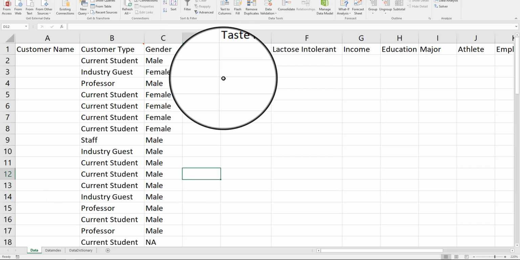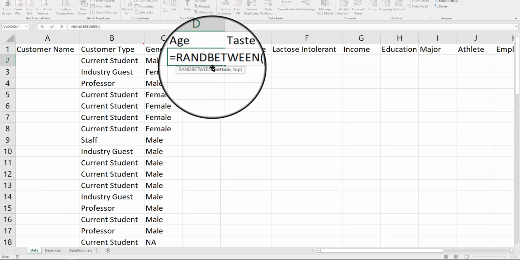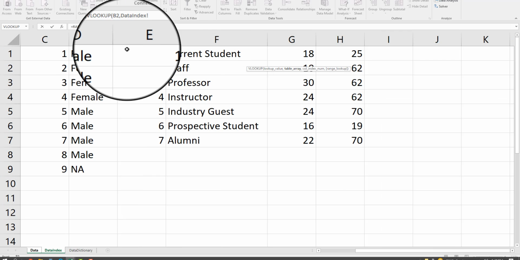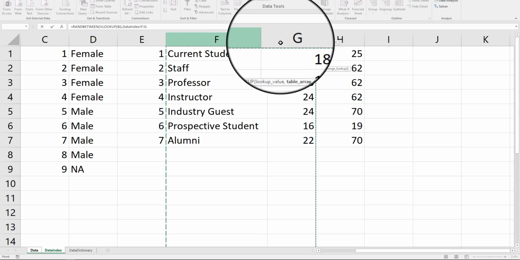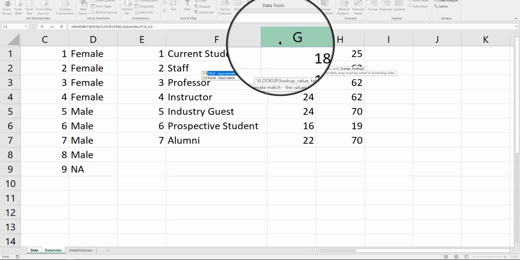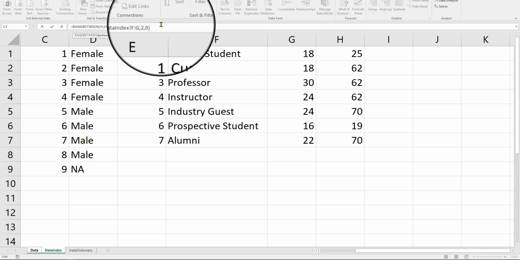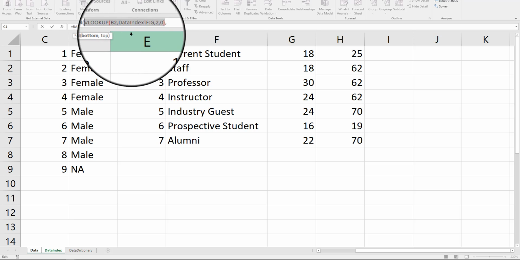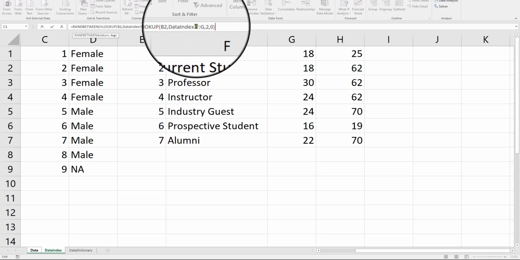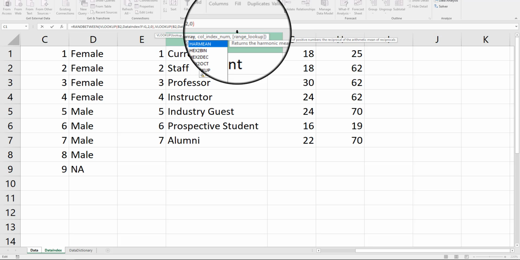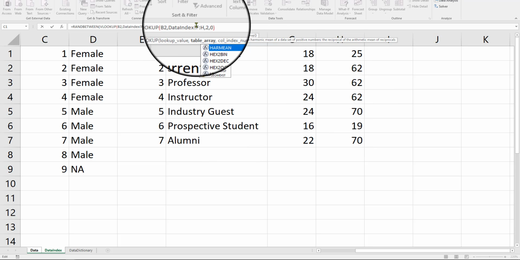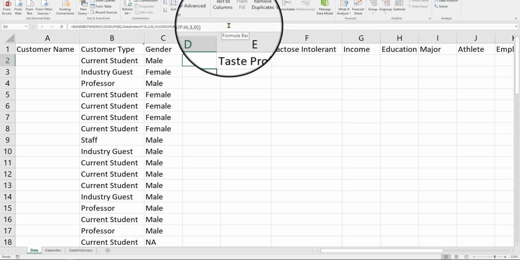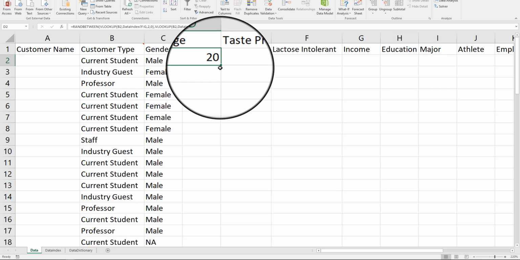Okay, and now what we're going to do is a RANDBETWEEN function. RANDBETWEEN the VLOOKUP of this, and make sure you hit a comma there. It's easy to forget those commas when you're moving so fast. Go grab that, and then grab the 2, close that off, put a comma there, and then grab our other stuff here. I'm just trying to do this quickly. Copy this over, and now we're going to put F to H because it'll be 3 columns, 1, 2, 3, and we'll put the 3 up there. Now close that bracket off, and there we go. Now we have our data.